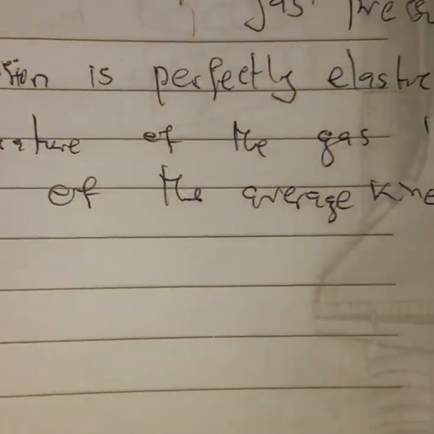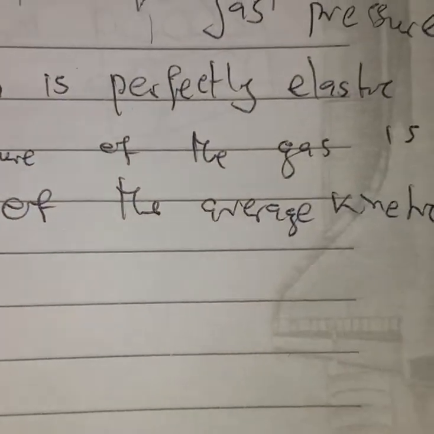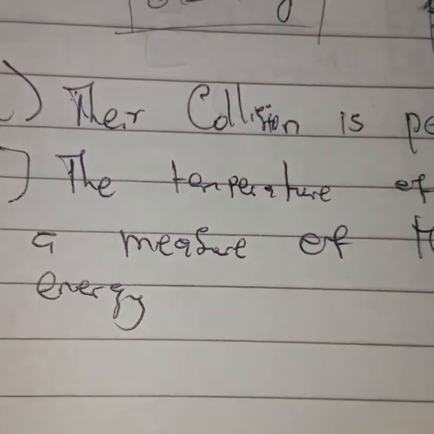The temperature of a gas is a measure of their average kinetic energy. You can also put it that way.